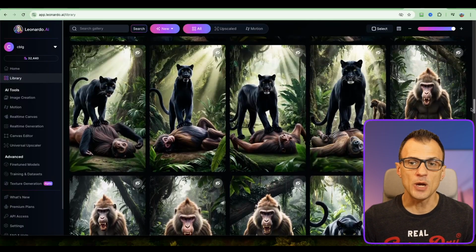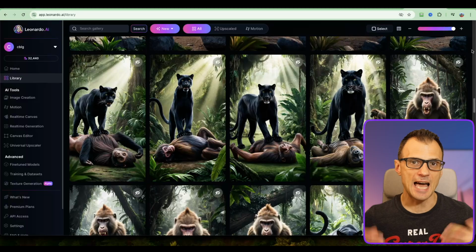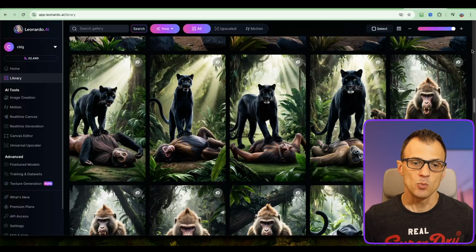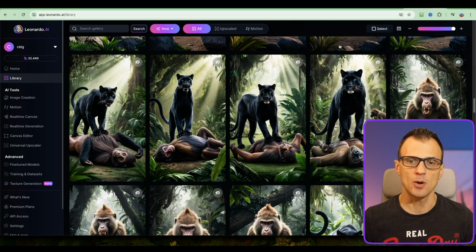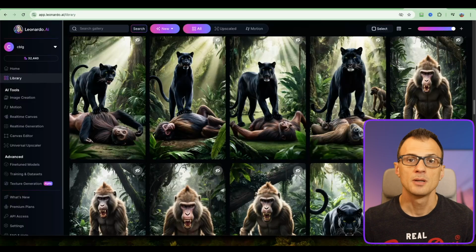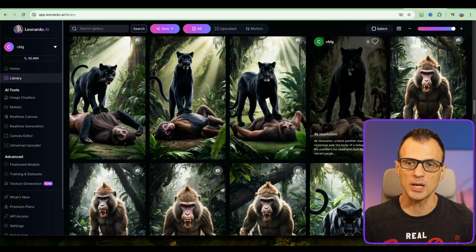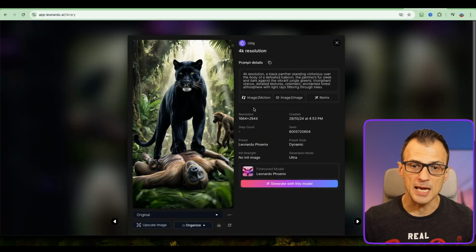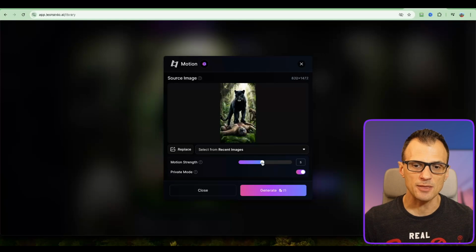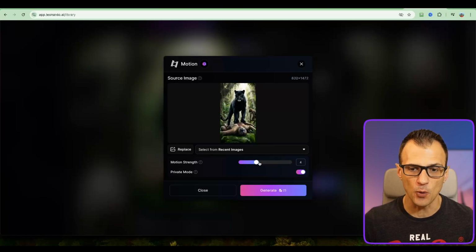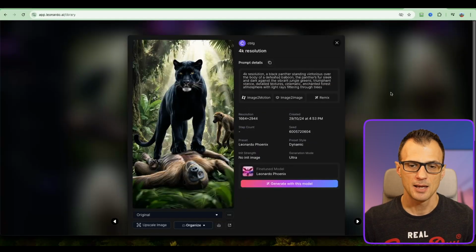All right, so now for each of the images, which is like the aftermath of the battle, we want to add some movement. So we need to choose one image out of the 4 options that we like the best, and then we're going to animate it. So for example, if we wanted to go ahead with this one, I would just click on this, and then from here, we're going to choose this option that says image to motion, and then set the strength of the motion to about 5 or 4. That generally seems to work quite well. And we're going to click generate, and it's going to take about 20 to 30 seconds to process.